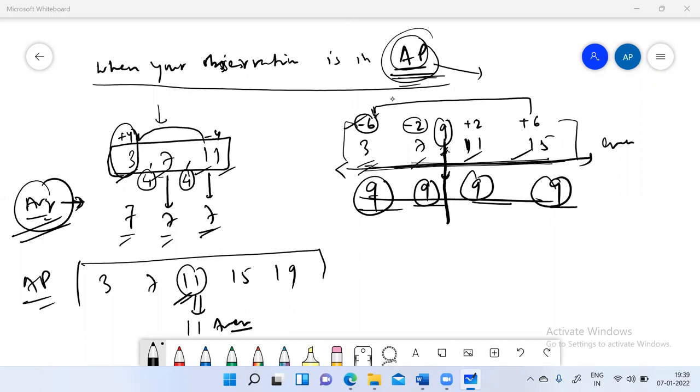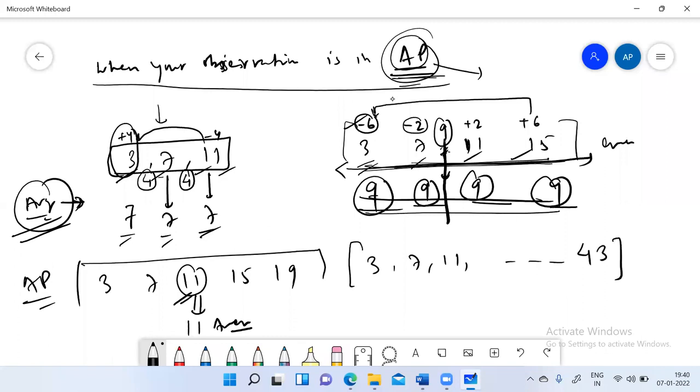So my point was, in these 2 cases, you can see or visualize the entire series. Let's say there is a series of numbers which goes like 3, 7, 11, and it goes till 43.